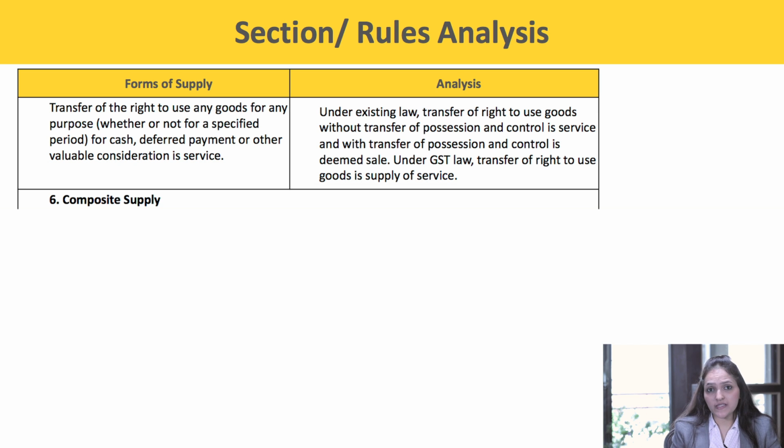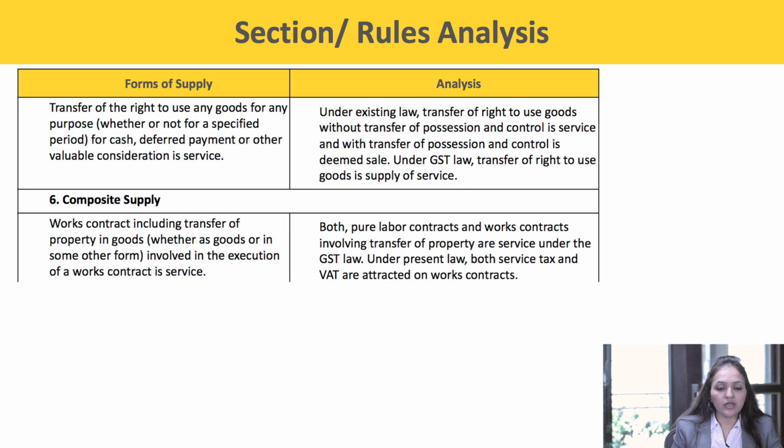Next, composite supply. Works contract including transfer of property in the goods, whether as goods or in some other form involved in the execution of the works contract is a service. Both pure labor contract and works contract involving transfer of property are service under the GST law. Under present law, both service tax and VAT are attracted on works contract.